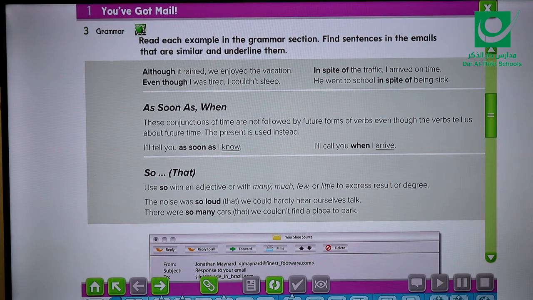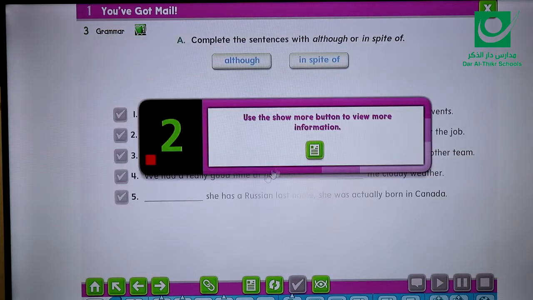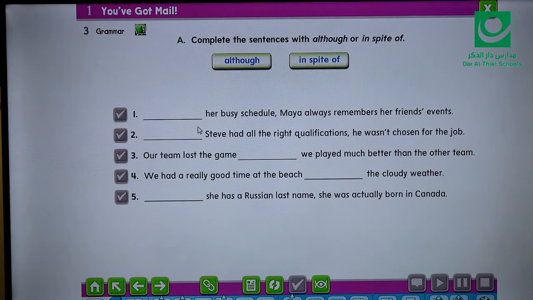Okay. Now let's move to exercise regarding the difference between although and in spite of. For example, the first one, her busy schedule, Maya always remembers her friends' events. So look here carefully. Should I use although or in spite of? The word here, busy, this is not a subject, right? So I can't use although, I have to use in spite of, because as we said, in spite of is followed by even a noun like here or a gerund.